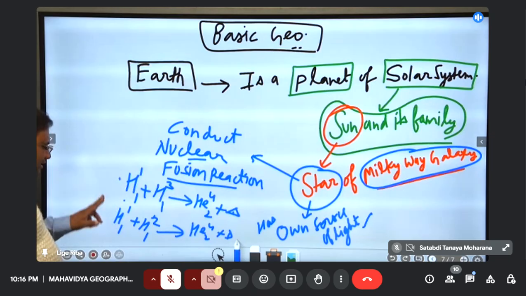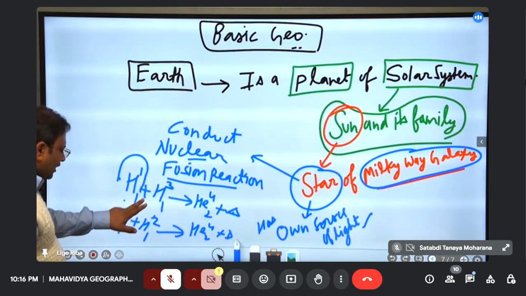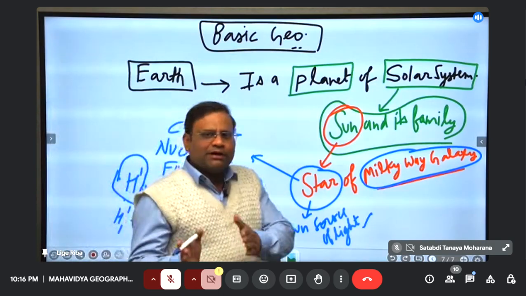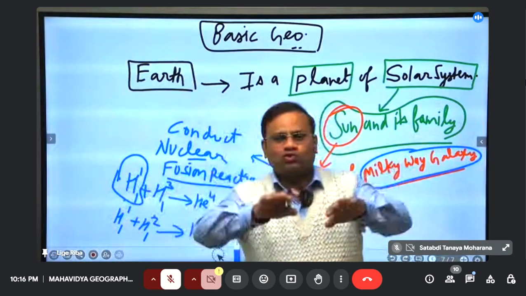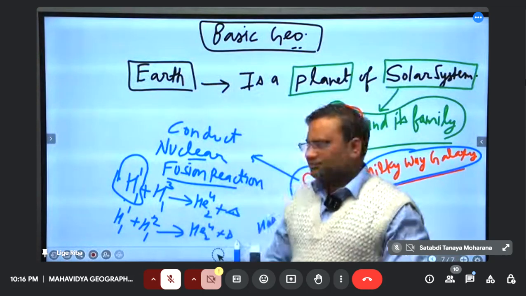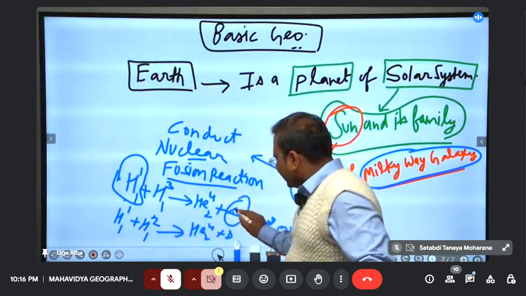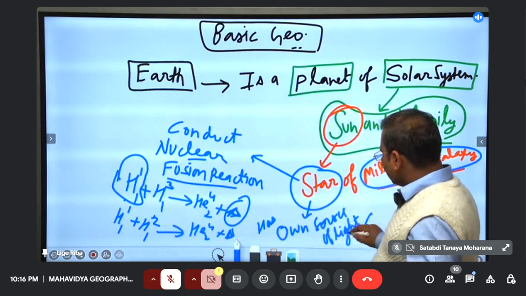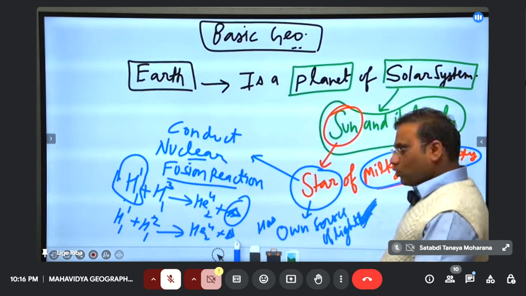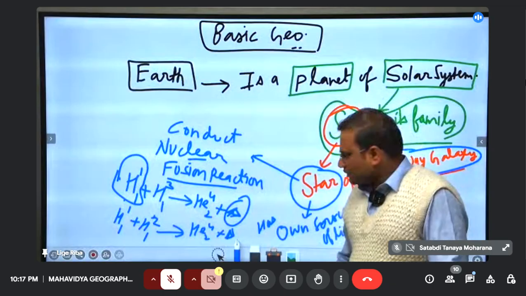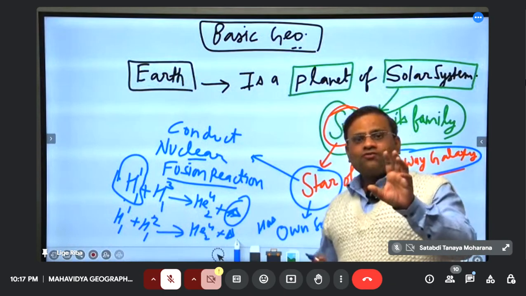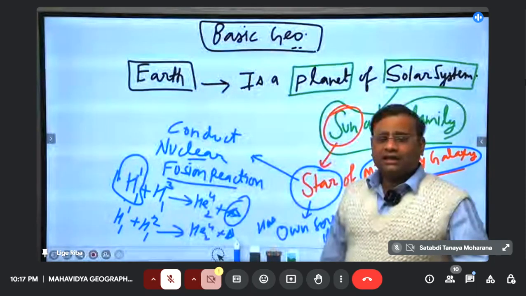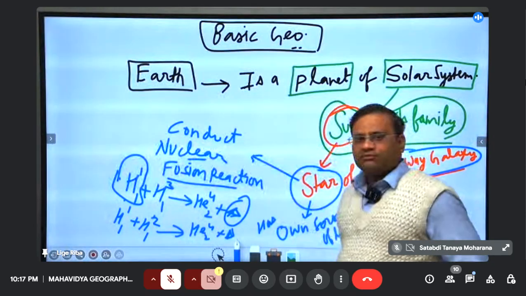Right, so these reactions, simply speaking, are where hydrogen is combining with another atom of hydrogen to form helium. Small combine to form bigger, to get fused. Fuse means mixing, merging. And in this process, a lot of heat, delta means heat or energy, is released. This energy travels in the form of light waves. Along with it, heat is also released. So our stars are like a burning ball of fire in space, in the universe. Did you get it? So sun is also doing the same thing as per our belief.